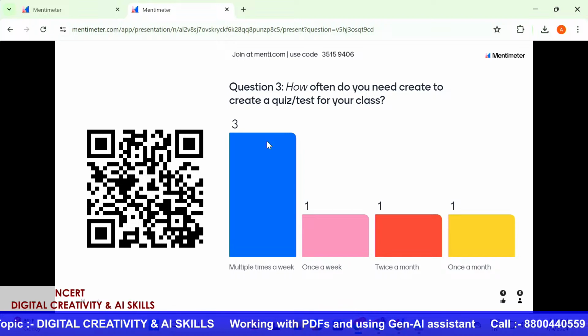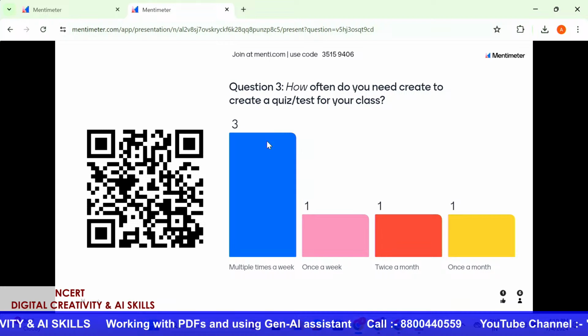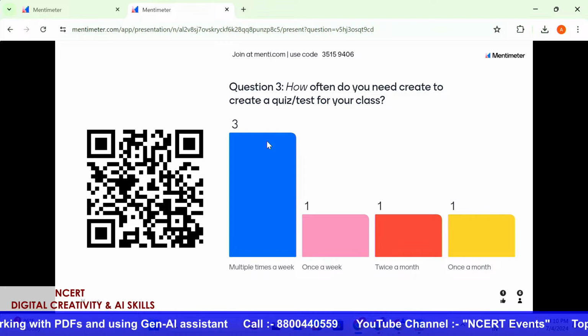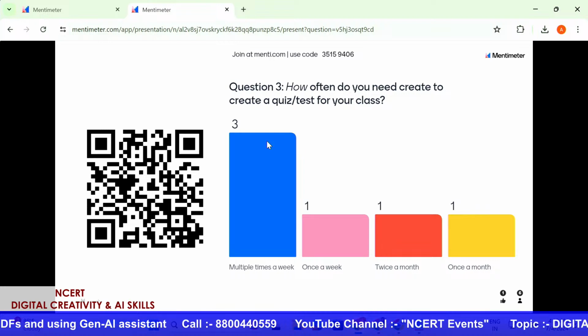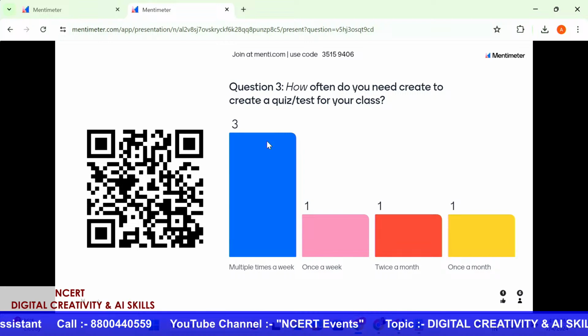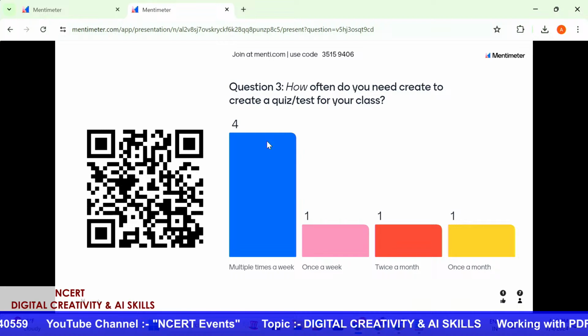So we are still waiting for you all to answer us on this particular QR code by scanning this Mentimeter QR code. And then we'll proceed further, and we'll also delve and dig deep into how you can create a quiz or a test for your classroom using the AI assistant as well.